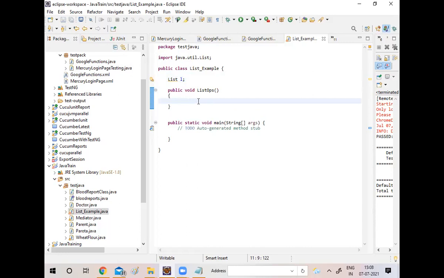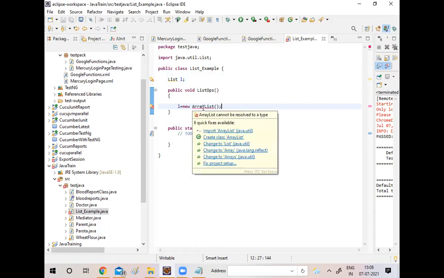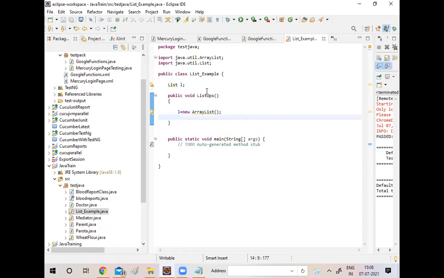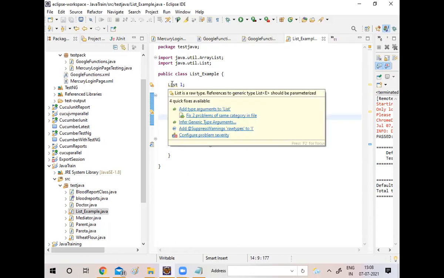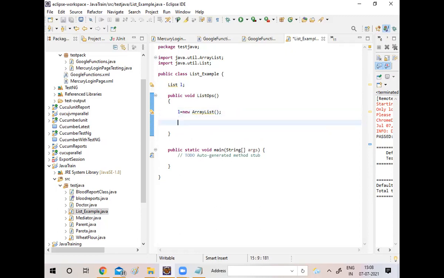Now l is equal to new ArrayList. Hover the mouse on this one. This is the interface, and this is the class.